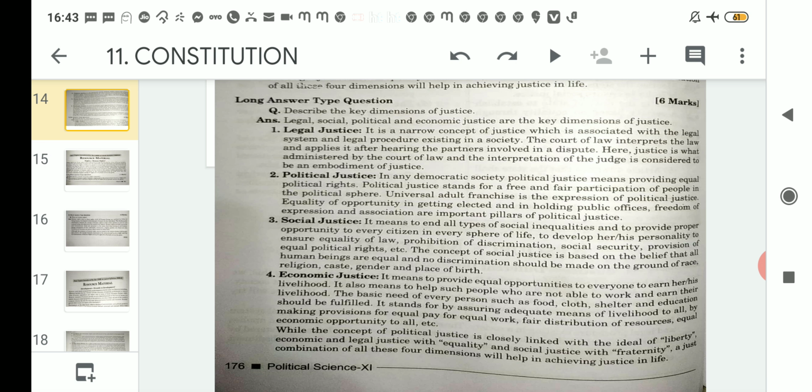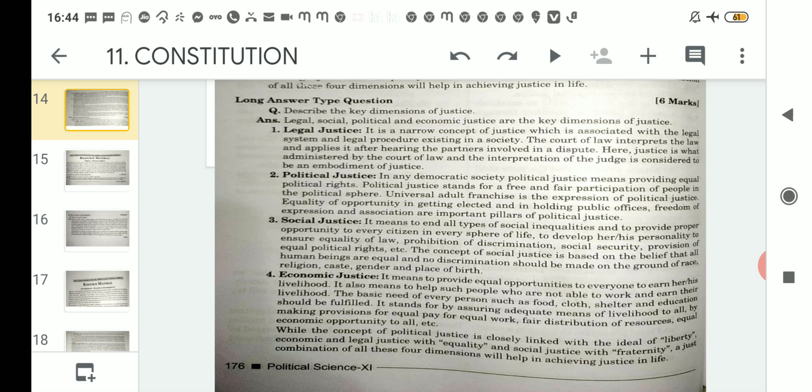Then fair distribution of resources. Whatever resources are there around us should be distributed in a uniform way, that means equally. And equal economic opportunity to all. That means all should be given equal economic opportunity, so that everyone can have that much of equal opportunity so that he or she can earn.